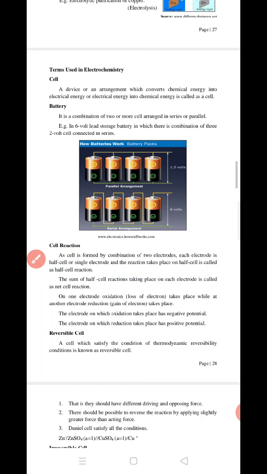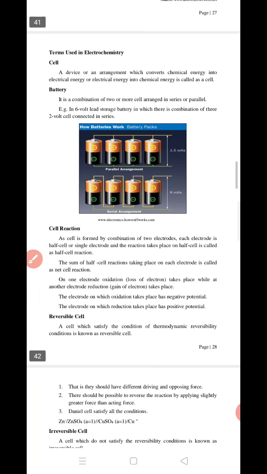So these are the small terms which we need to understand in the introduction of the electrochemistry chapter.